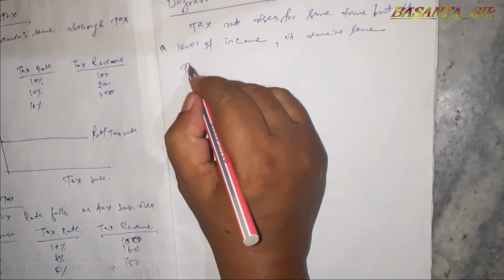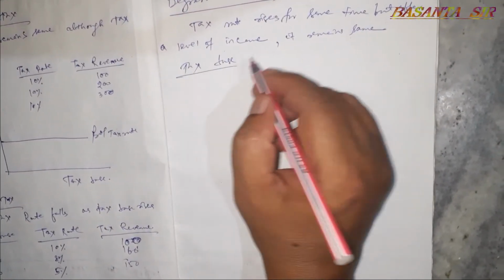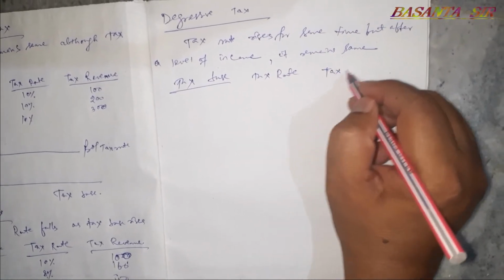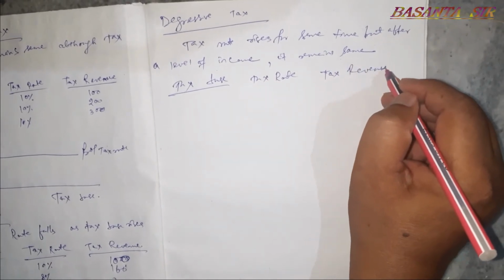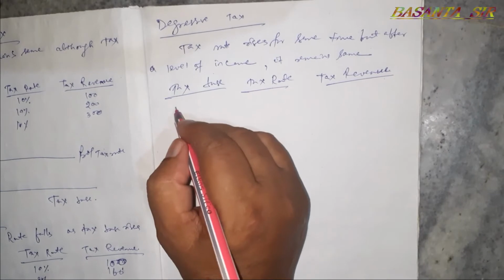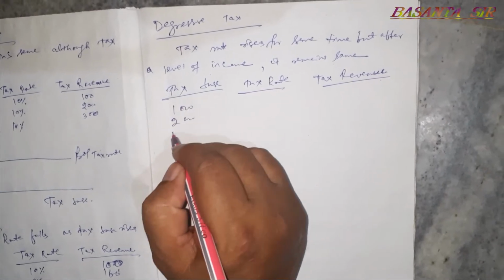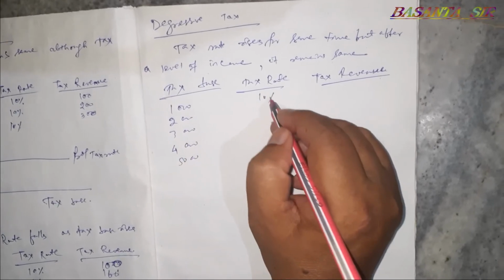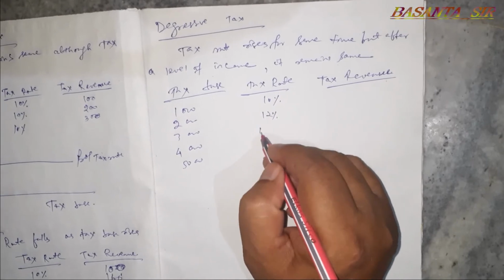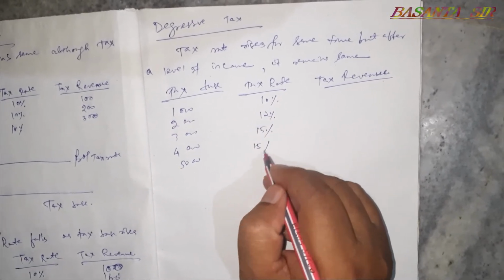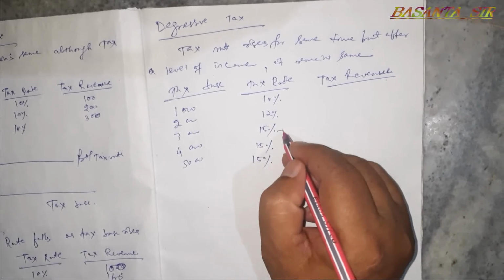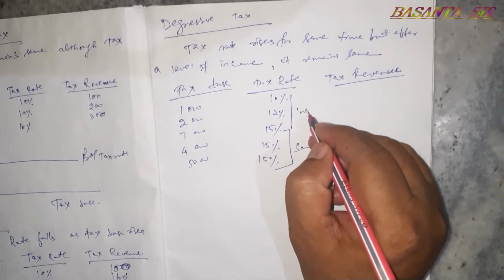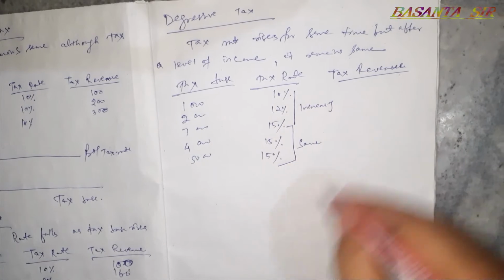For example, tax base, income, tax rate, tax revenue. Tax base 1000, 2000, 3000, 4000, 5000. For example, 10%, 12%, 15%, again 15%, again 15%. What happens here? The tax rate remains same, although it is increasing. That is why it is called degressive tax.